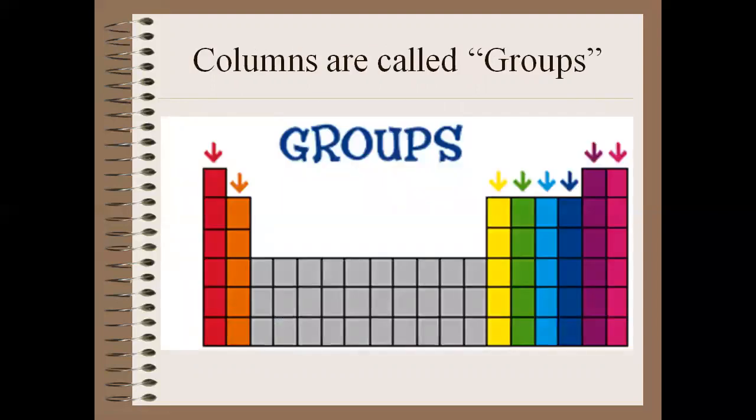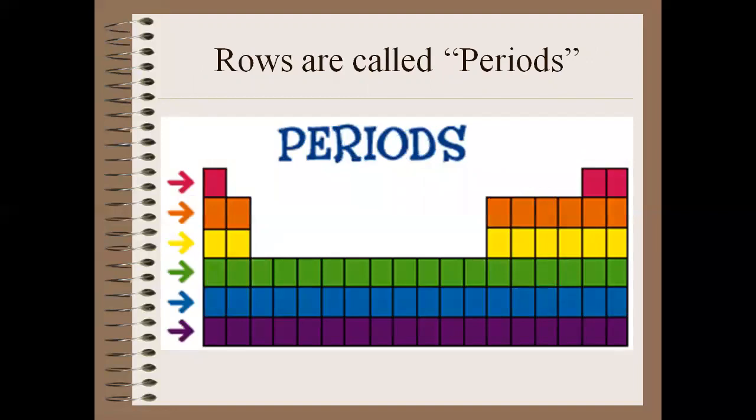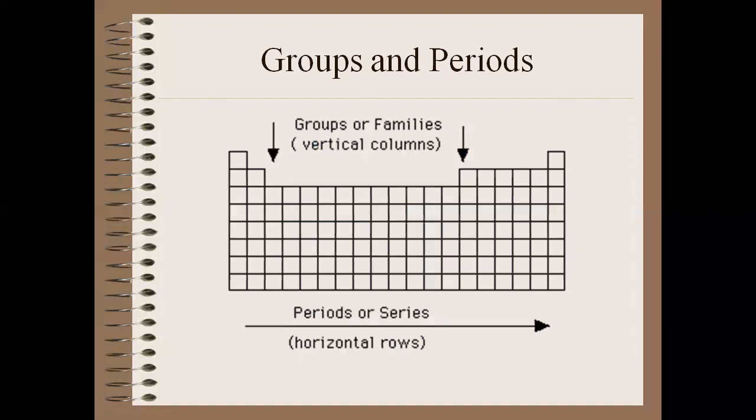Groups. What are the groups? The vertical columns in the periodic table are called groups. In a group, elements share similar properties. While what are the periods? The horizontal rows. Again, groups and periods आपके सामने हैं. Groups हैं columns में and periods हैं rows में.